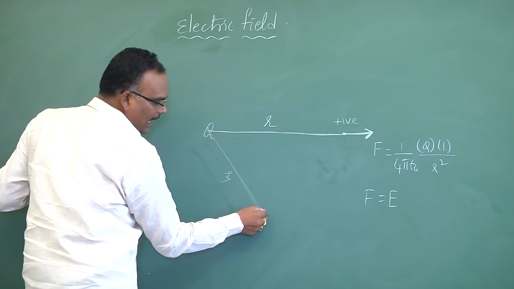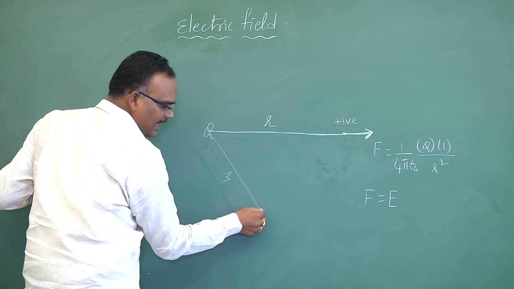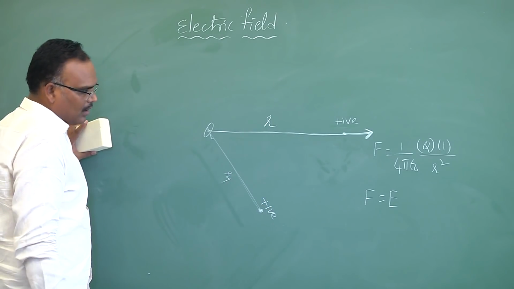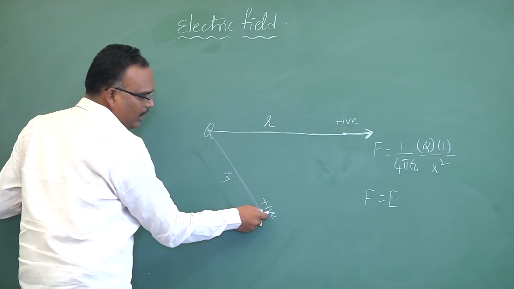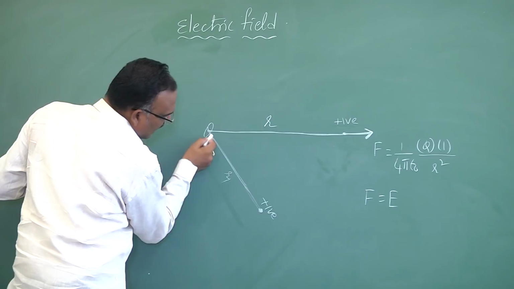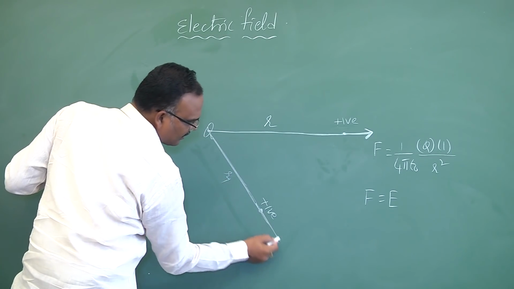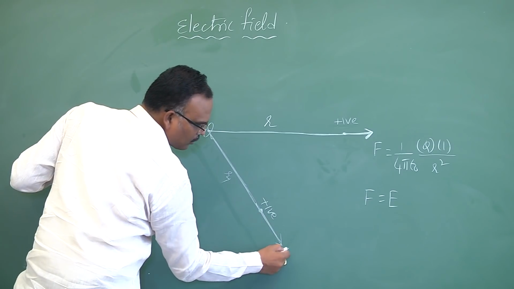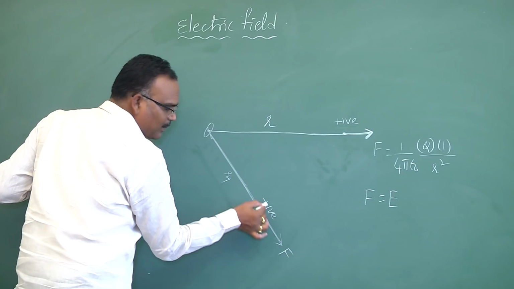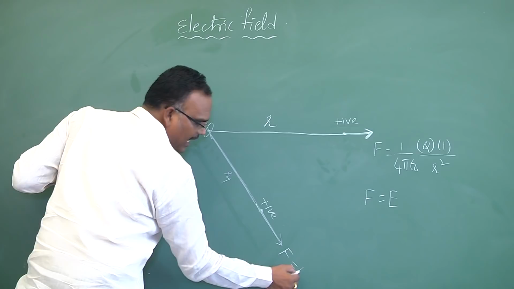Where I want to calculate electric field strength or electric field intensity, there I have to place a unit positive charge. This unit positive charge is repelled by this. So electrostatic force always acts along the line joining the charges, and that's why the force will be in this direction. This force experienced by the unit positive charge at that point is called the electric field.